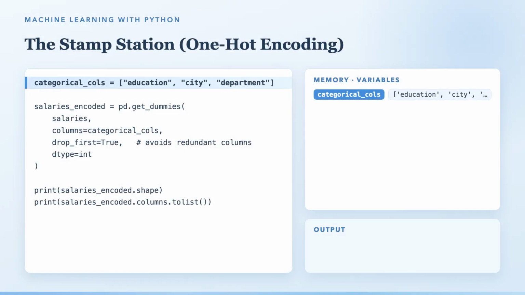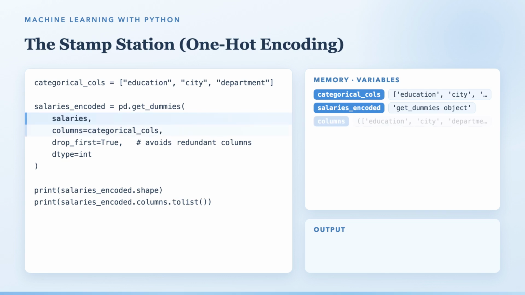Here's the gentle problem. A model can only do arithmetic, and you can't multiply the word Seattle by anything. So we visit the stamp station. pd.get_dummies takes each word column, and turns it into a row of small yes or no seals. This is called one-hot encoding. Watch. Master becomes education_Master 1, education_PhD 0. One seal warm and golden, the rest resting quietly at 0. Notice drop_first equals True. If someone isn't Master and isn't PhD, they must be Bachelor. We don't need a third seal to say so. The missing seal is understood. Our ledger grows from 7 columns to 11. All numbers now. All ready.